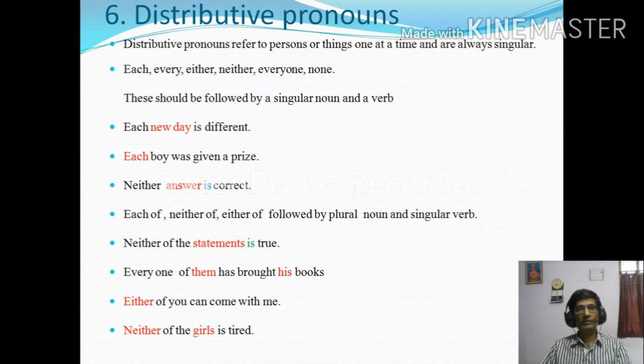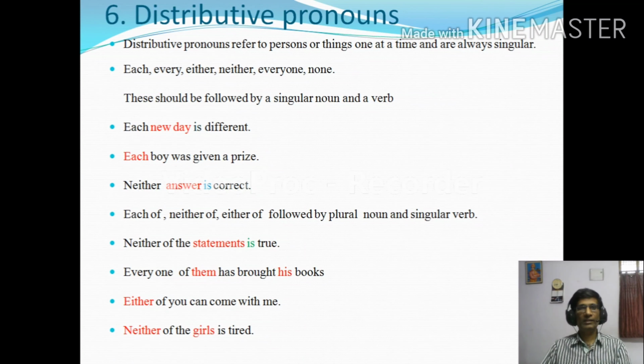Earlier I told you that these should be followed by a singular noun and a verb. Observe the words "new day": it is a singular noun, and a singular verb is used. Next, "Each boy was given a prize." "Was" is a singular verb. "Neither answer is correct." "Answer" is a singular noun.